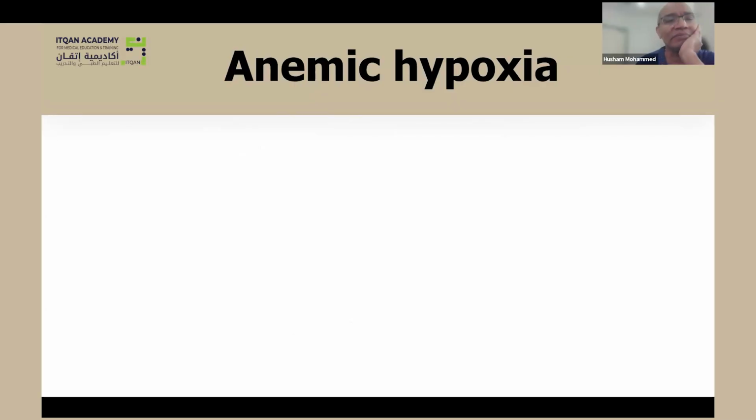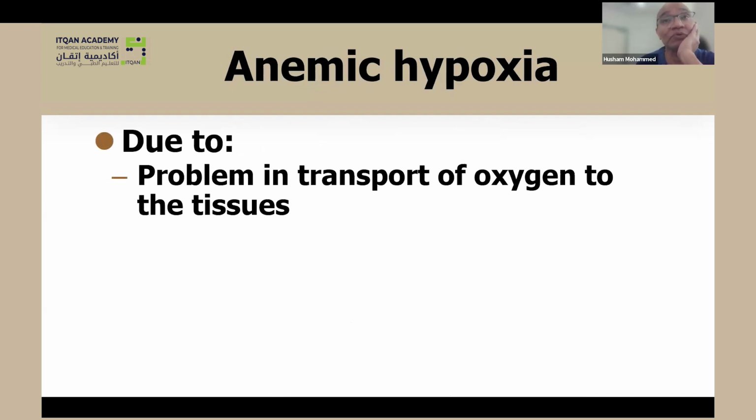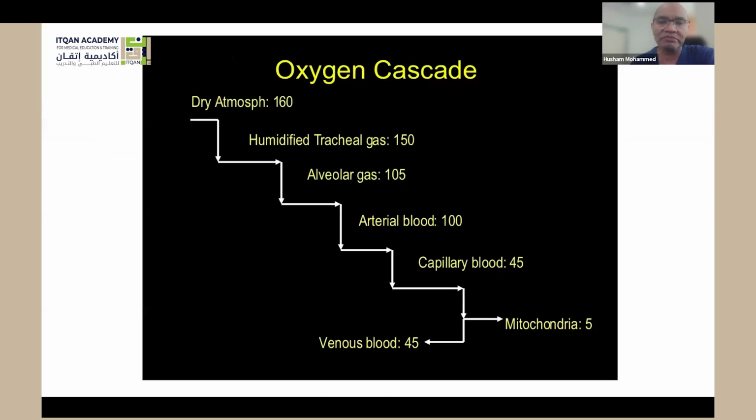Hypoxia, there is no problem in the partial pressure of oxygen. The problem here is low oxygen content due to low hemoglobin, either because of absolute concentration of hemoglobin or abnormal hemoglobin, such as in carboxyhemoglobin or other types of abnormal hemoglobin, such as methemoglobin, for example. So the problem in anemic hypoxia is not in the partial pressure of oxygen. It's a problem in the transport of oxygen.